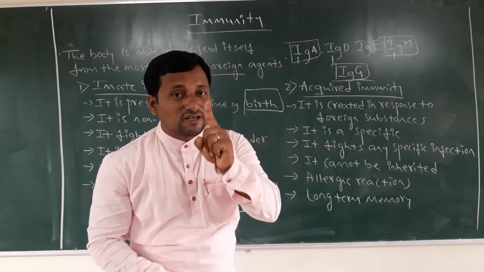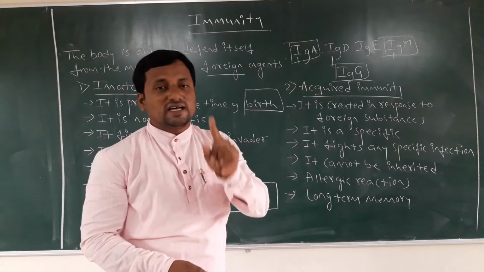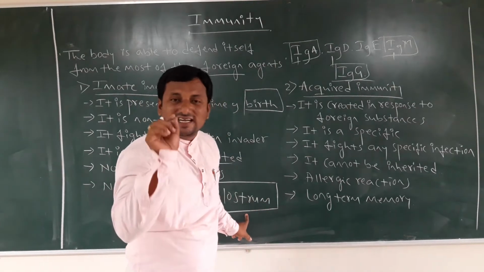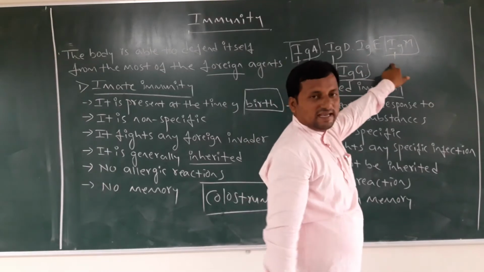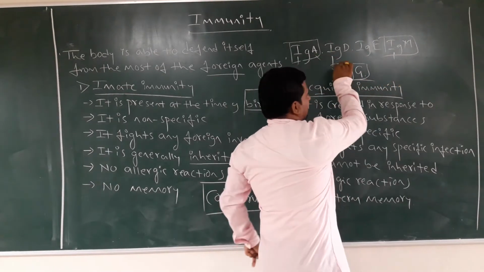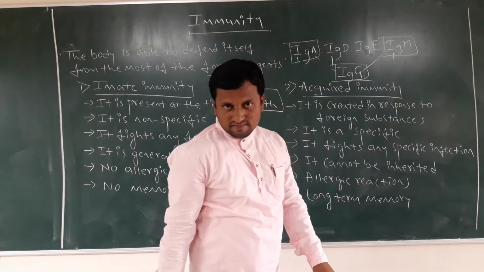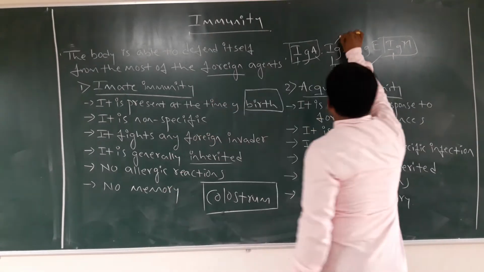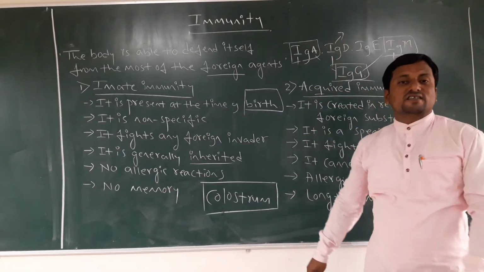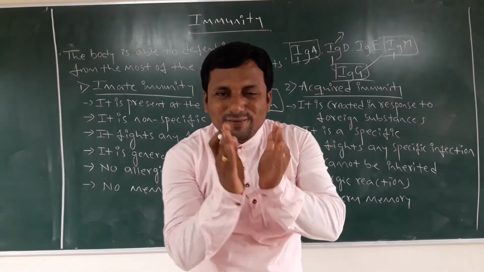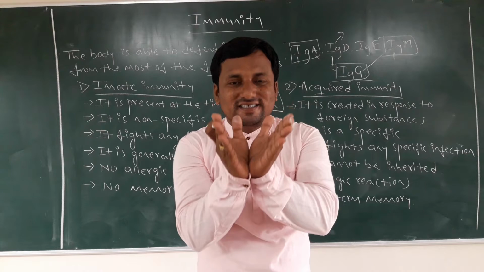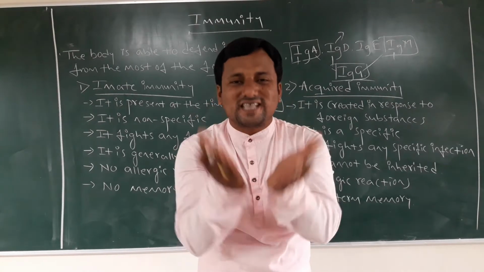So remember which antibody molecules are present in colostrum. This is a NEET level, CET level question. IgA, IgG and IgM, all these are secreted in the milk. And IgD is responsible for the circulatory system. It gives the immunity power to the heart, to the circulatory system, to the cells.